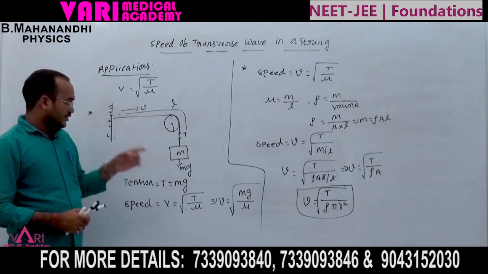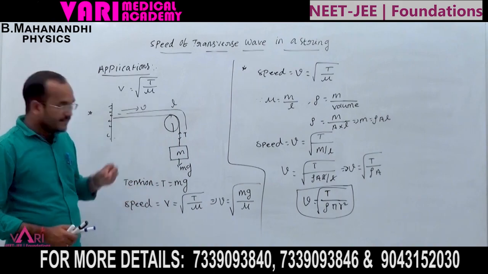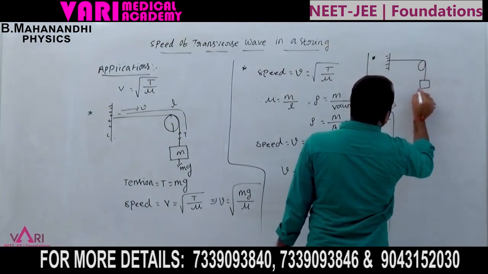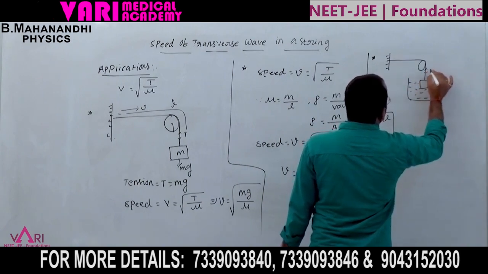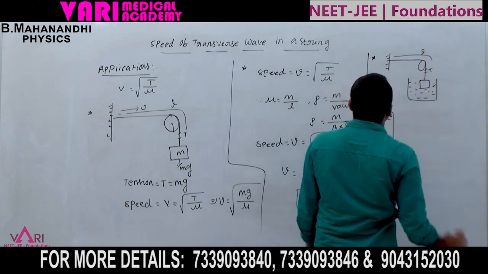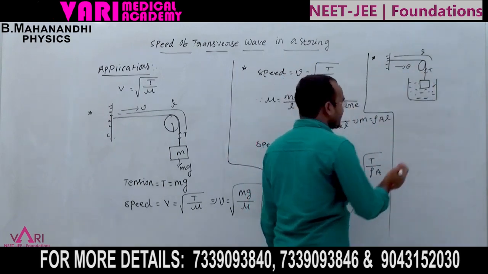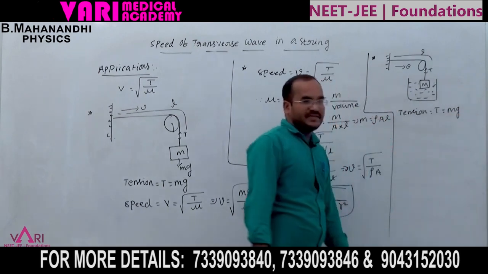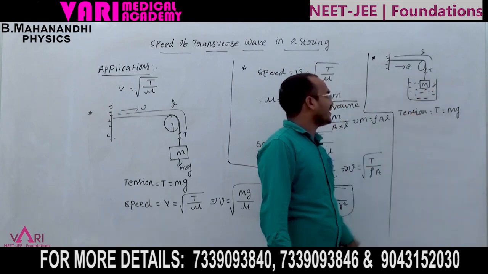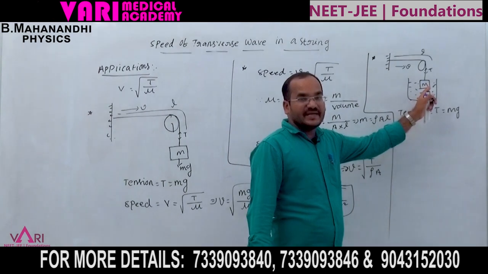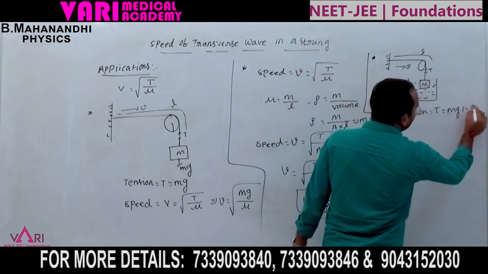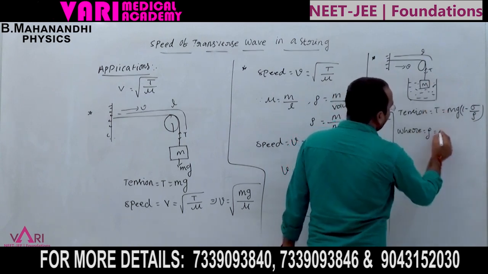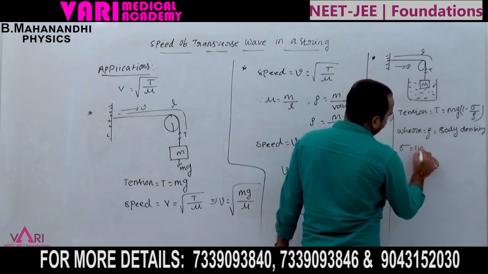Next, suppose a body of mass M is hanging from a string over a pulley, and the body is immersed in a liquid. Tension T is applicable in the string of length L, and the wave has velocity V. Without the liquid, T equals mg, but with the body immersed, the tension depends on the relation between body density and liquid density: T equals mg into 1 minus sigma by rho, where rho is the body density and sigma is the liquid density.